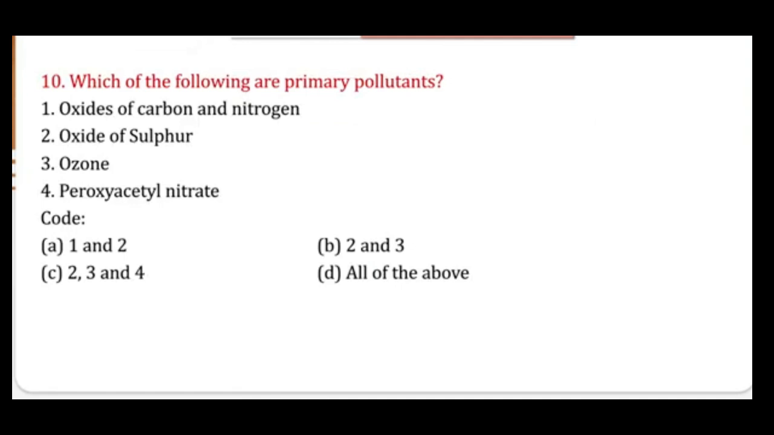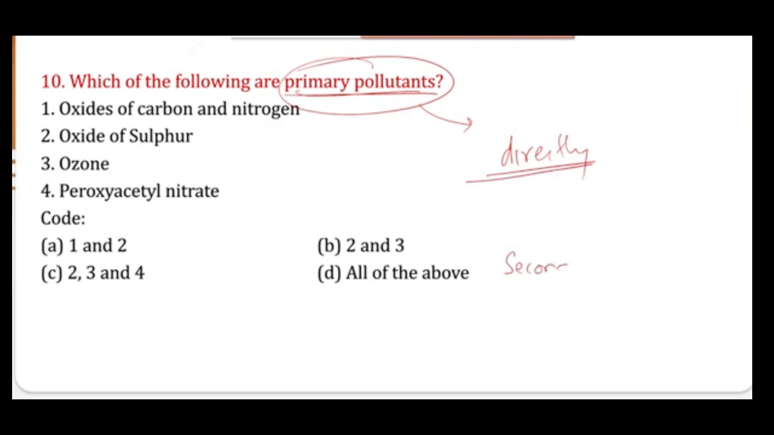Now, last question, that is question number 10. Which of the following are primary pollutants? Oxides of carbon and nitrogen, oxides of sulfur, ozone, and peroxyacetyl nitrate. There are certain codes given, and we have to see which of them are primary pollutants. Primary pollutants are the pollutants which are directly released into the atmosphere, directly. And secondary pollutants are the pollutants generated by the reactions of these primary pollutants.